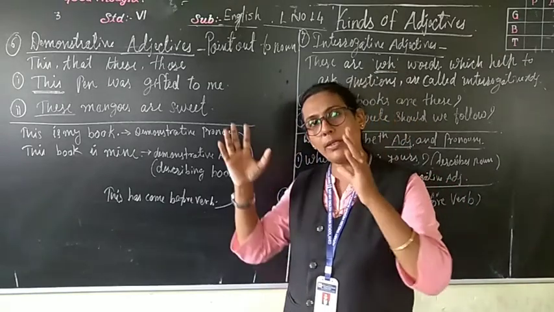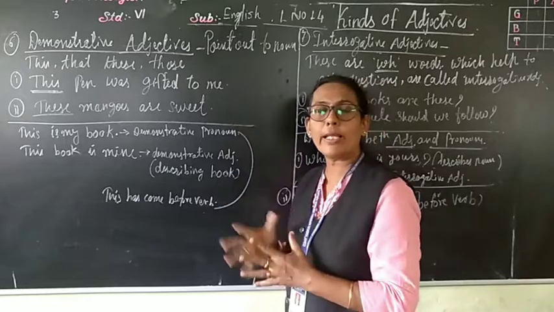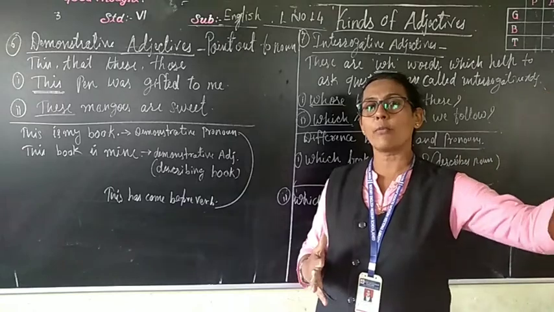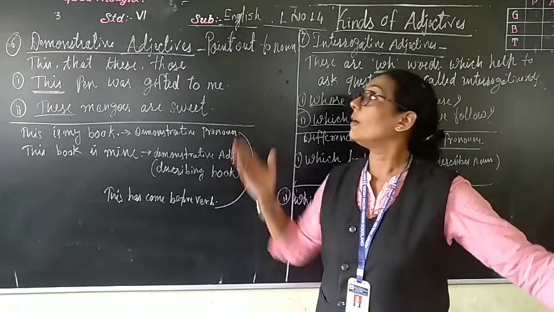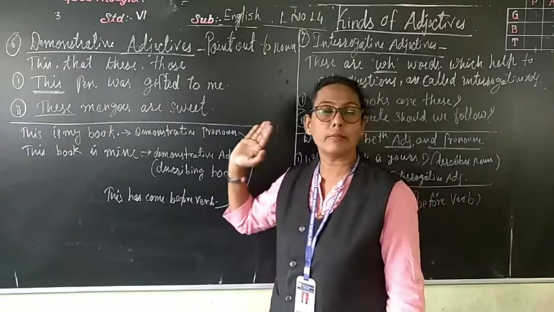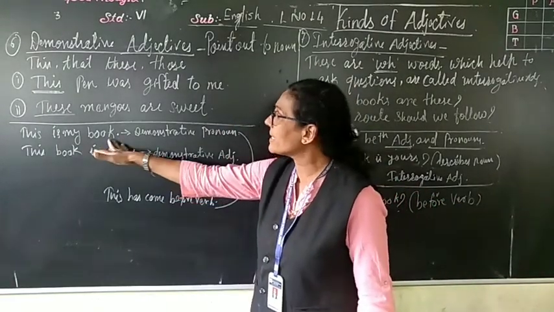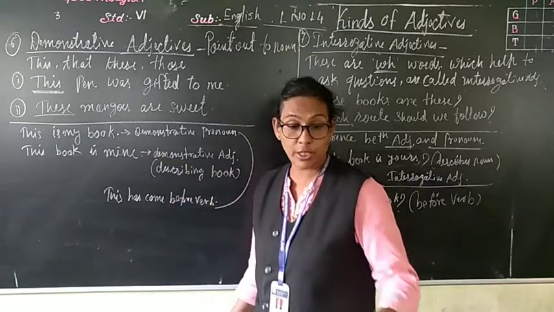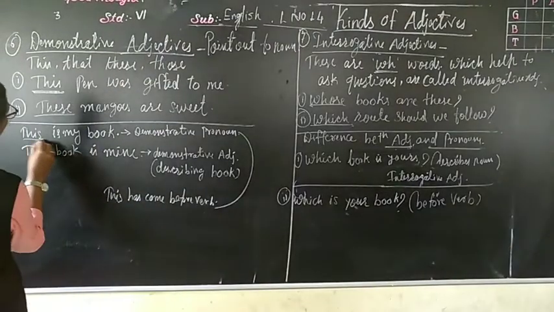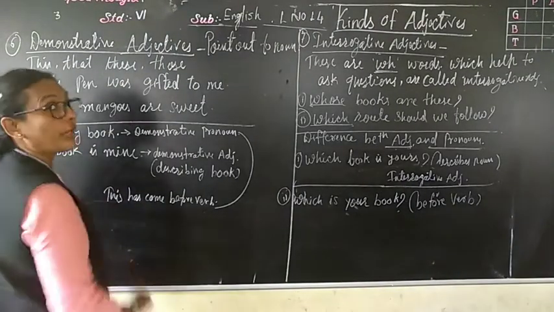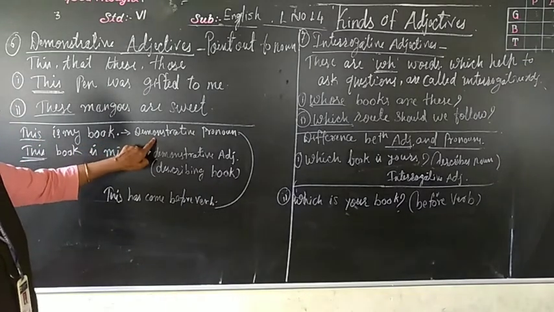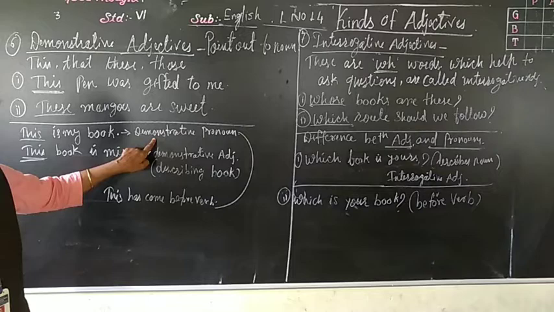If all the sentences are coming together, how will you find out the difference between the demonstrative adjective and demonstrative pronoun? Here I have written, my students, pay attention: this is my book. This is my book. Demonstrative pronoun. Why is this a demonstrative pronoun?